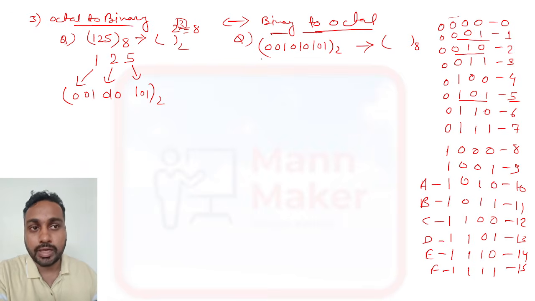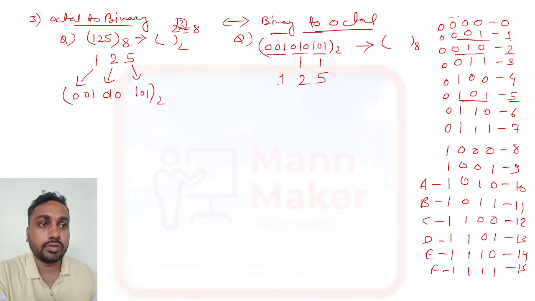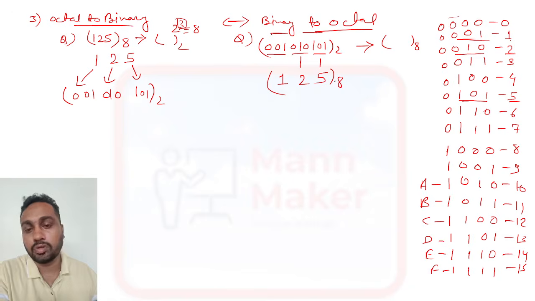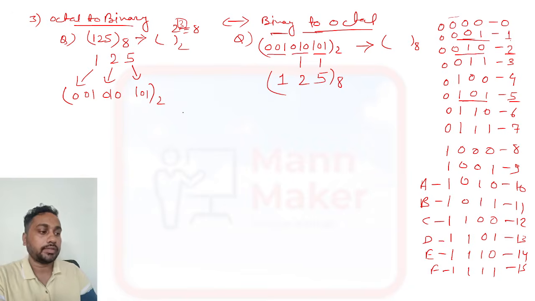So you need to go from right to left, and you need to make a pair of 3. So this 3, after this 3, and after that 3. This is 101, and 101 is 5. 010 is 2. Then 001 is 1. So this is the 125 octal representation. Okay, like this you need to do.